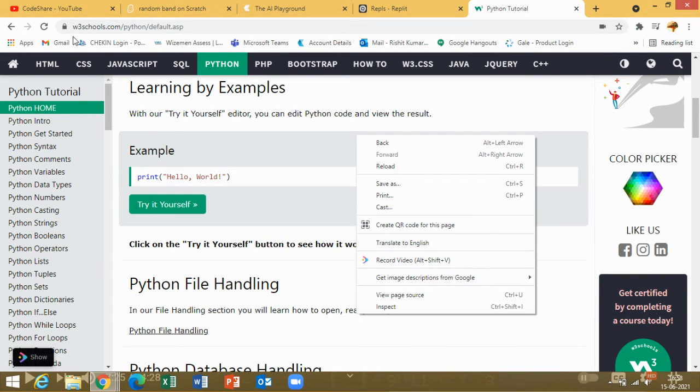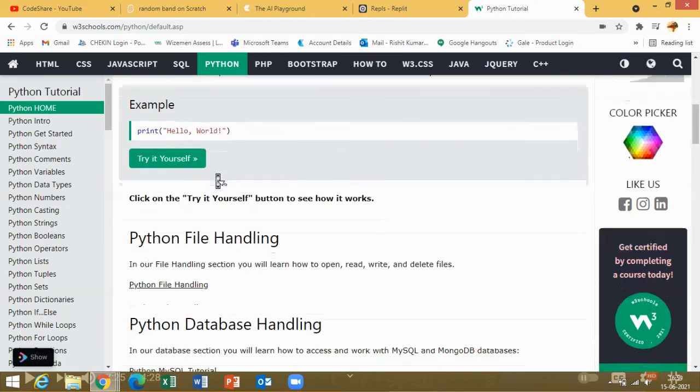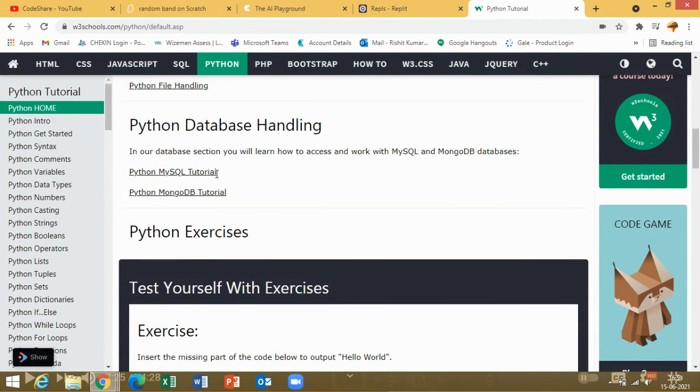The site name is called W3 Schools. So this is a site you can put into Google, and this will show up. You can learn Python, JavaScript, many, but we'll be learning Python, so you can click on Python. So like that, you can do that.